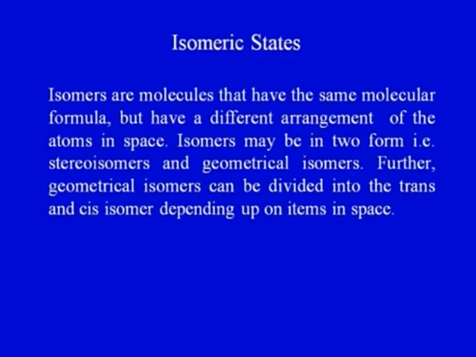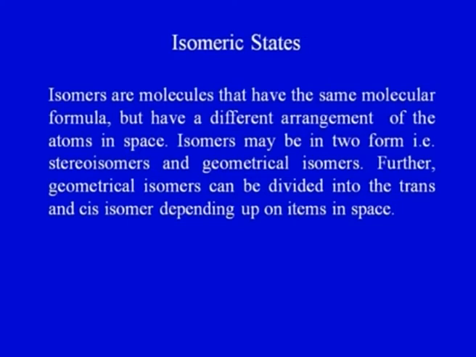Coming on to the isomeric states. Now what are isomers? Let us first read what is there on the slide. Isomers are molecules that have the same molecular formula. So the molecular formula is the same for the isomer. Then why are they different? But they have a different arrangement of atoms in space. So the chemical formula or the molecular formula is the same, but they have a different arrangement of atoms in space.